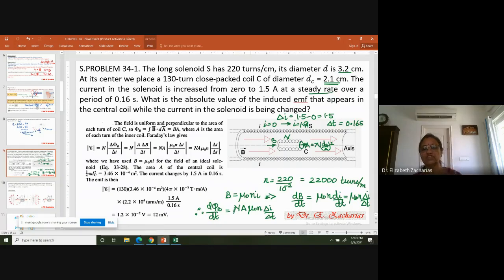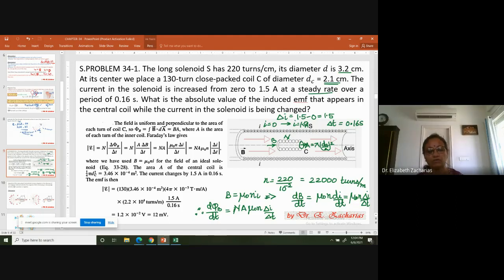So first thing is, this big solenoid is giving rise to a magnetic field. That magnetic field is produced because of a current I. So what is the general formula for that magnetic field? The general formula is mu naught small n I. Small n I found out from 2200 divided by the length. Length is 1 centimeter. Per centimeter, 2200. Therefore, per meter, n is 22,000.